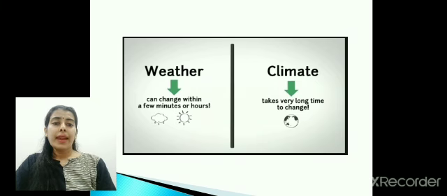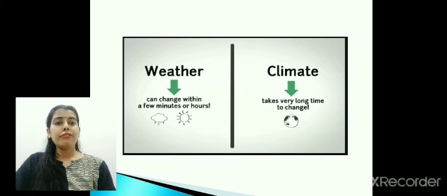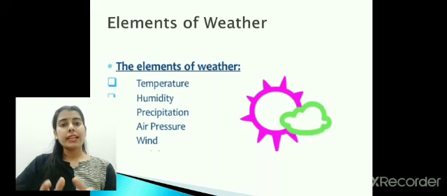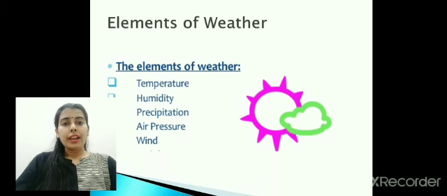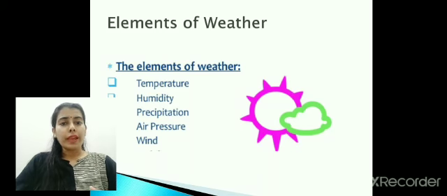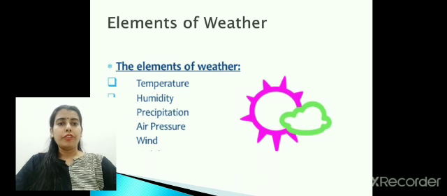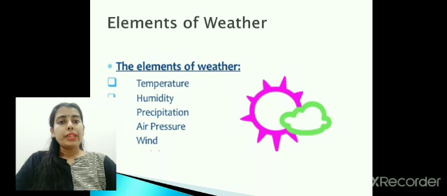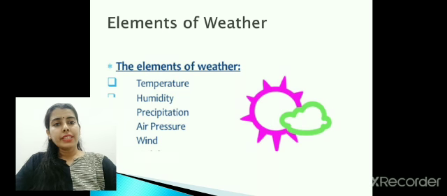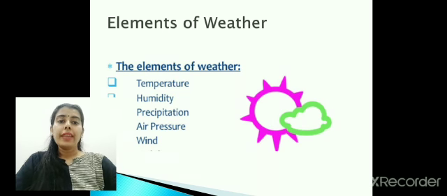In comparison to that, climate takes a very long time to change. Climate is the atmospheric conditions that occur in an area over a continuous long span of time, that is 25 to 30 years. Yes, so there are different elements that affect the weather of a place. That could be temperature, humidity, precipitation, air pressure or wind.